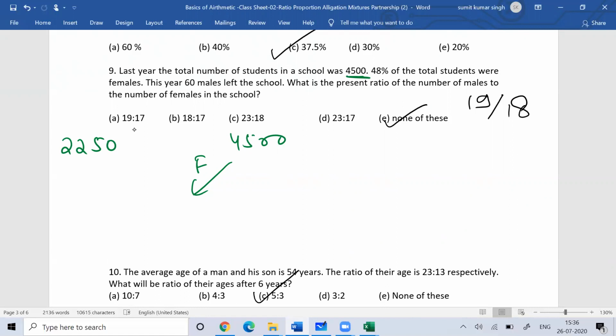Then 1% of this is 45, so 2% of this would be 90. So 2250 minus 90, you will get 2160. So the number of females is 2160.